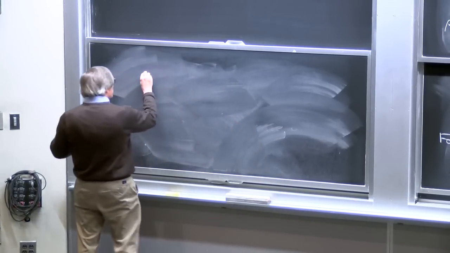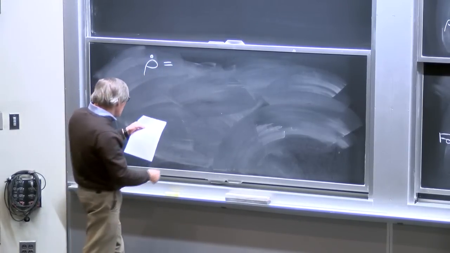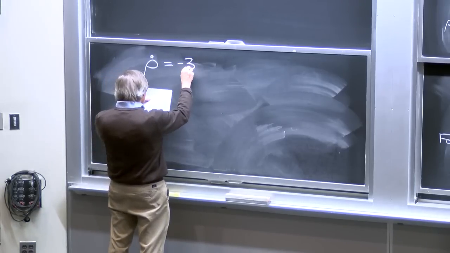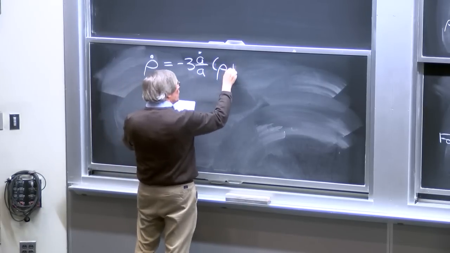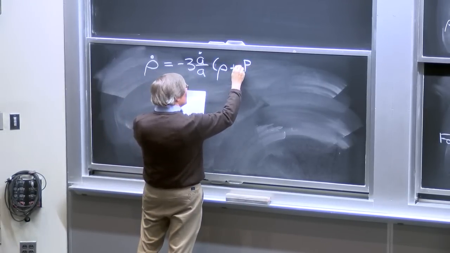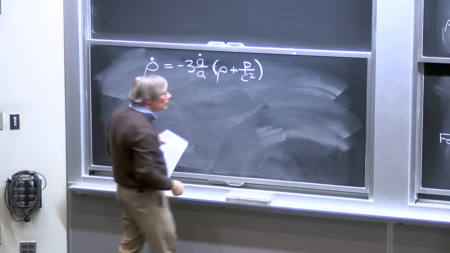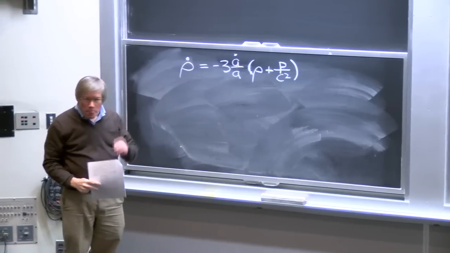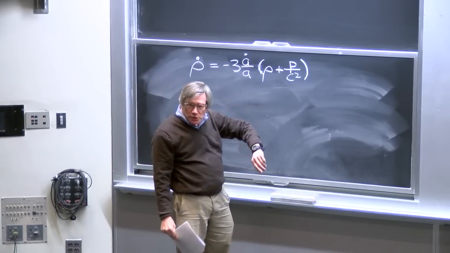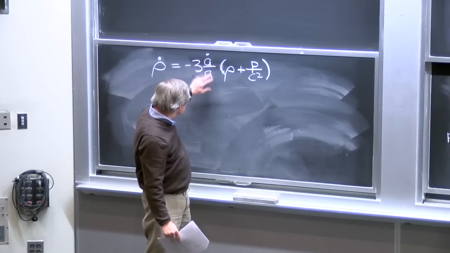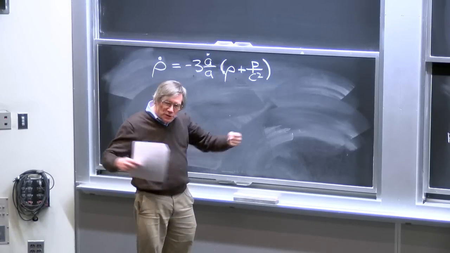OK, reshuffling that equation, and again, this is a homework problem, you can turn that into an equation for rho dot. And what you get is minus 3 a dot over a times rho plus p over c squared. And now we can see how our two cases emerge. If the pressure is 0, we get minus 3 a dot over a times rho, which is what we had for non-relativistic matter. And the photon gas is going to have a pressure.